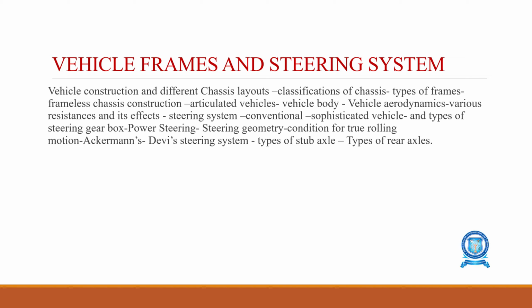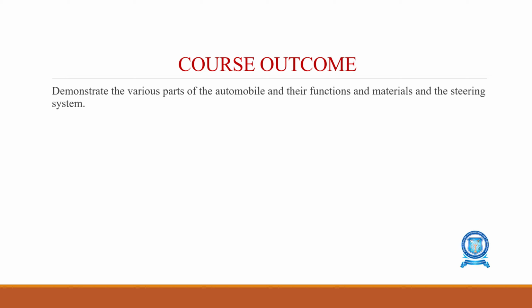In this video I will give just an introductory outline for this unit. This is the course outcome for unit number 2. After successfully completing unit number 2 in automotive systems, the students will be able to demonstrate the various parts of an automobile, their functions and materials, and the steering system.